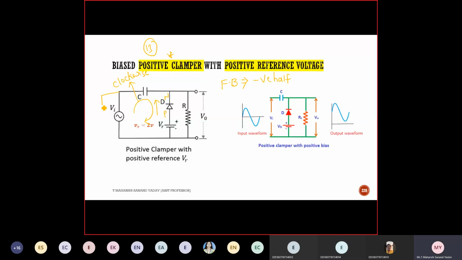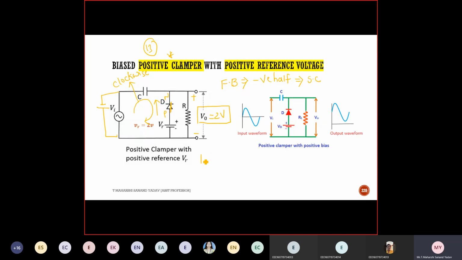So negative means here it will be negative, here it will be positive. So negative to N side, positive to P side. So it is forward biased. If it is forward biased, short circuit or open circuit? Short circuit. So here this path will be shorted. Now what will be the V out? 2 volts. Plus 2 volt or minus 2 volt? Correct. It is plus 2 volt. So simply don't get confused. Here positive and here it is positive. Negative and negative. If polarities are the same, it will be positive.